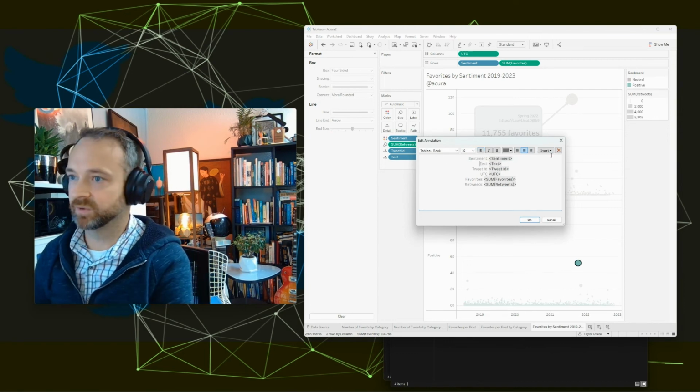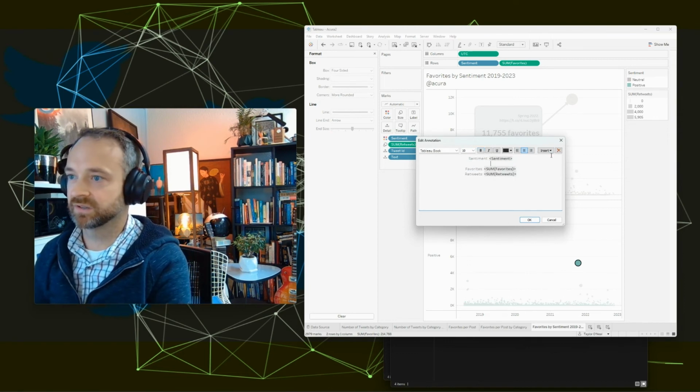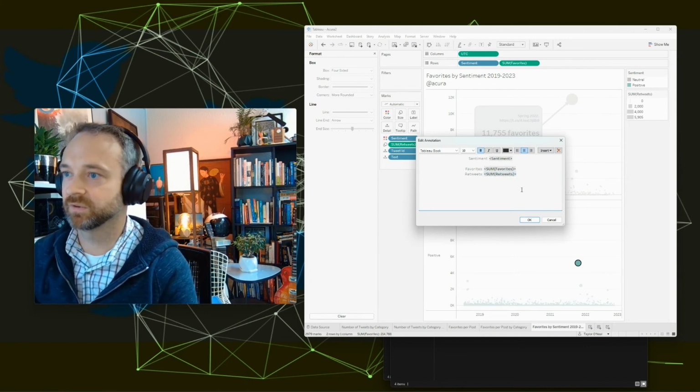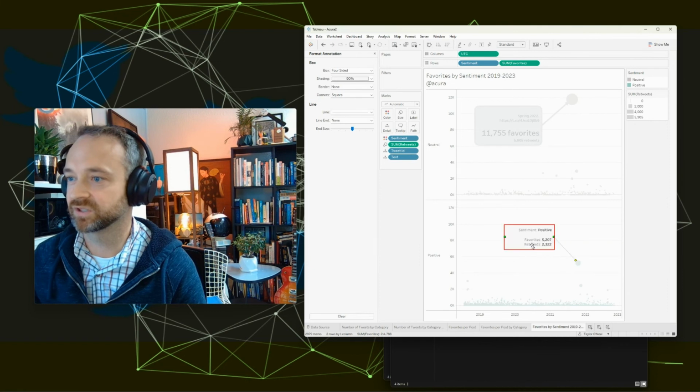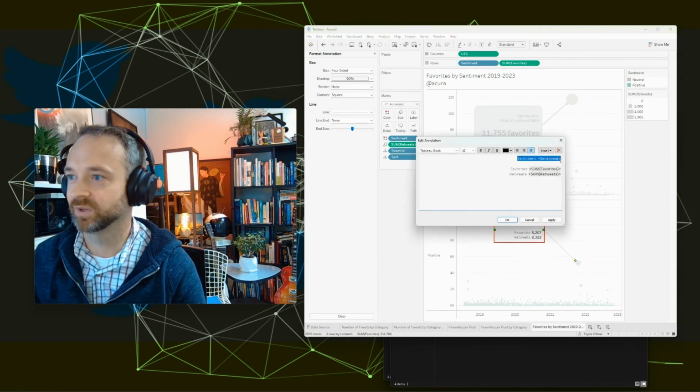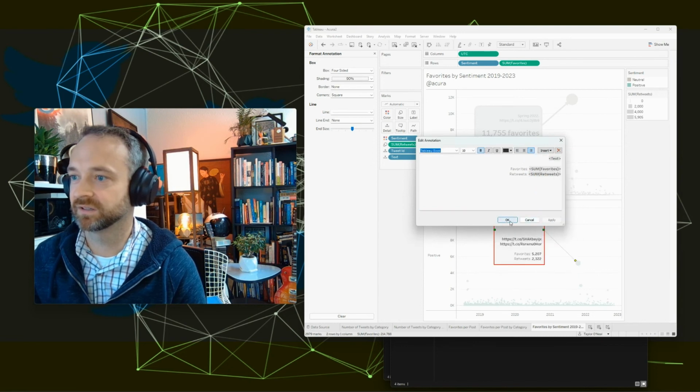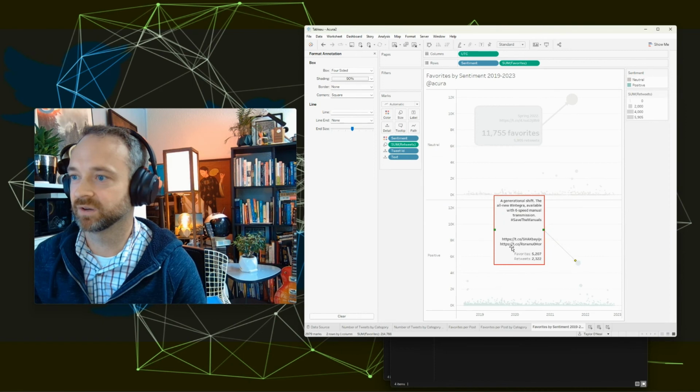So maybe we just do the text in that like we did before. I don't want to do all the formatting since you're watching right now. We'll just do a little example here. Oh, we don't have the text. We need to drop that back in there. Click OK. There you go, a generational shift.